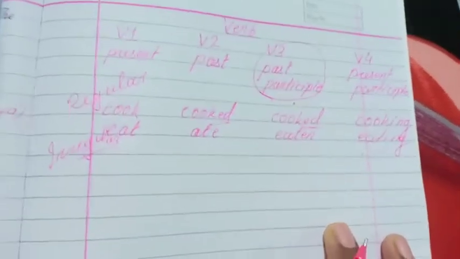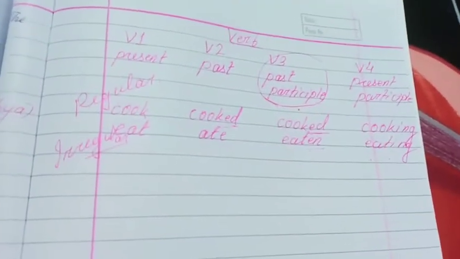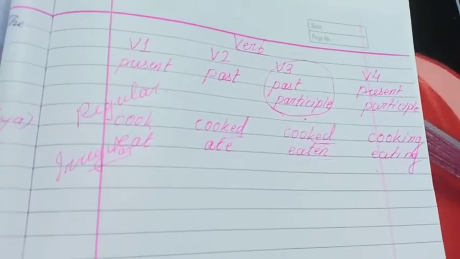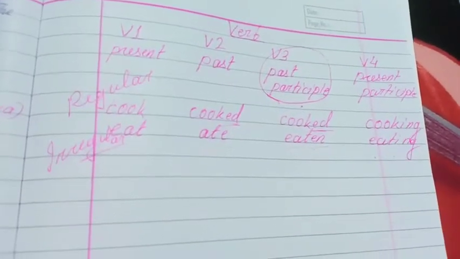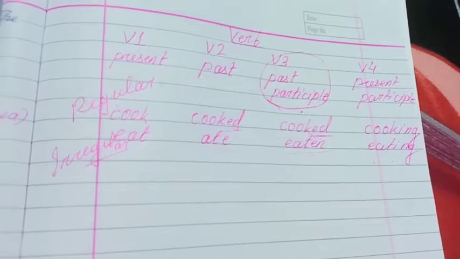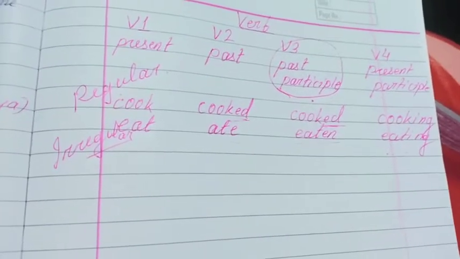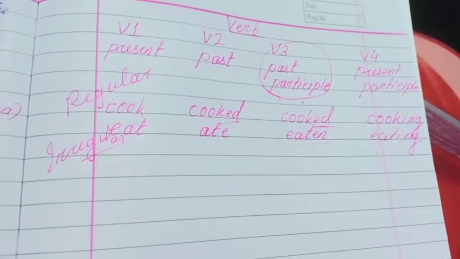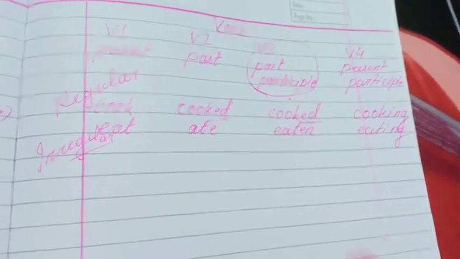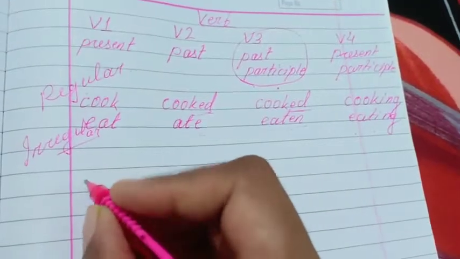For that, nothing you have to do. You have to learn it by heart. You have to remember the word. You have to know what the present is and how to change it into the past participle form.